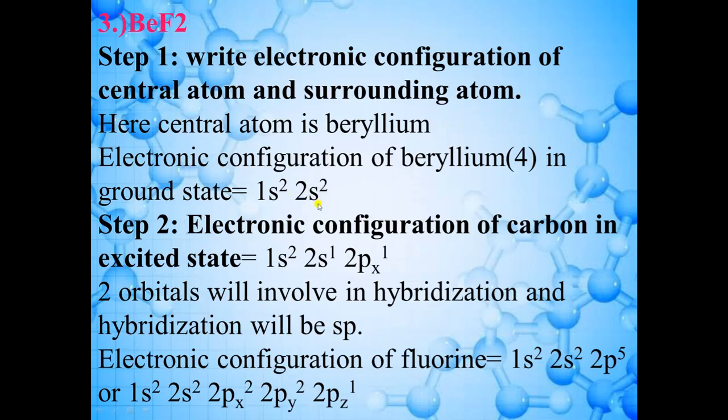So now you have to write the electronic configuration in excited state. So how will you write the electronic configuration in excited state? After 2s, which orbital will come here? The 2p orbital will come here. So here we can write 2px, 2py, 2pz. So in the 2px orbital, one electron will come. Okay, this electron will jump to the 2px orbital. So here one electron will be present in 2s and one in 2px. Now two unpaired electrons are present here.